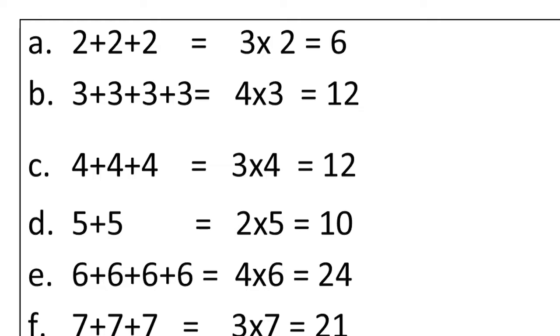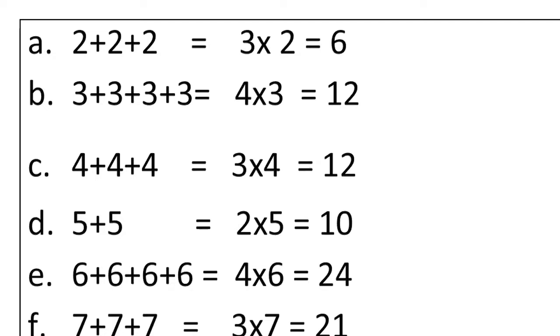3 plus 3 plus 3 plus 3. So how many 3's are here? 4 times 3. So 4 times 3 means 4 into 3 is equal to 12. 4 threes are 12. C1. 4 plus 4 plus 4. How many 4's are here? 3 fours.